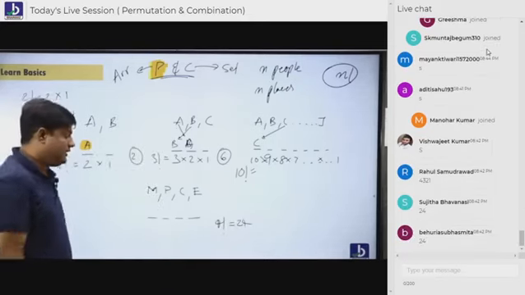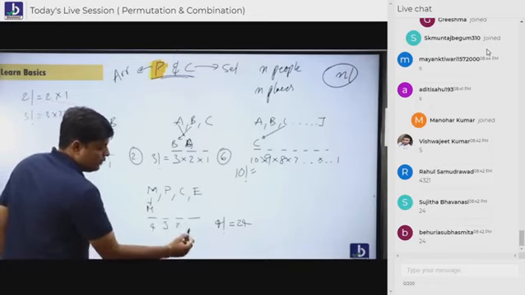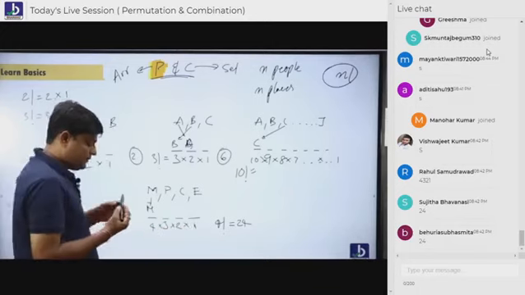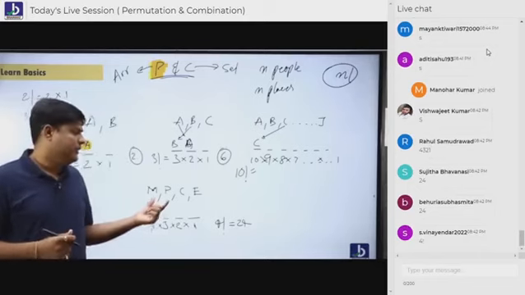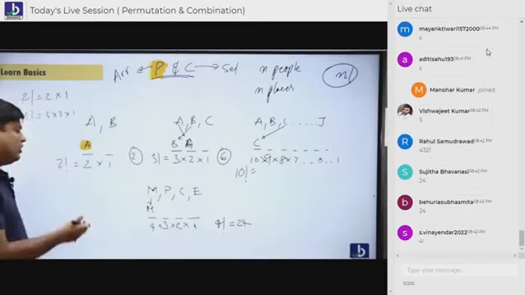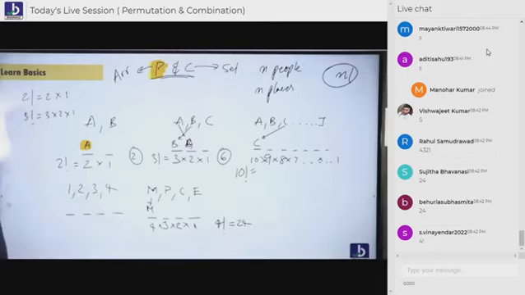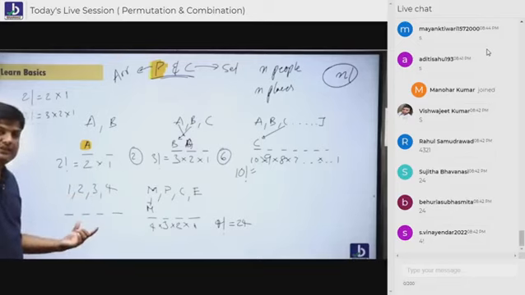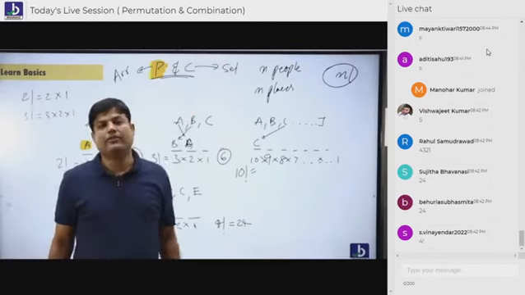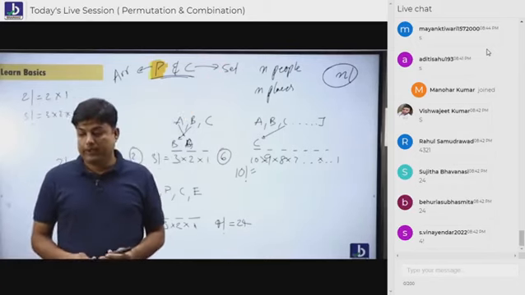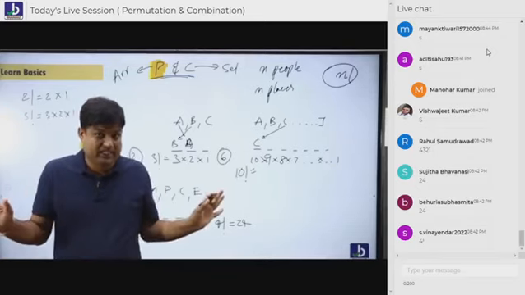Any one subject, 4 choices. Suppose maths has been taken here, here 3, here 2, here 1. I hope you all are understanding this. Is it clear to you? Either you call it subjects, or letters, or digits. How many 4 digit numbers are formed? Very simple. It's 4 factorial. N people, n places, n factorial, that you never forget. These are the basics I'm teaching you. I have not even started any questions till now.